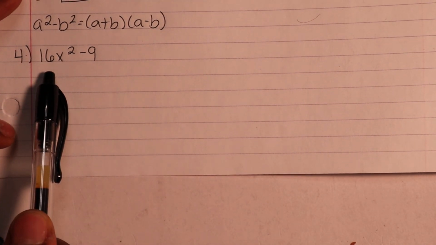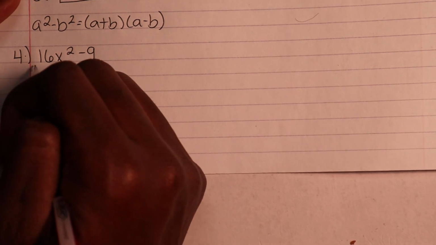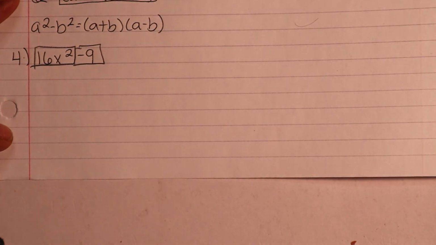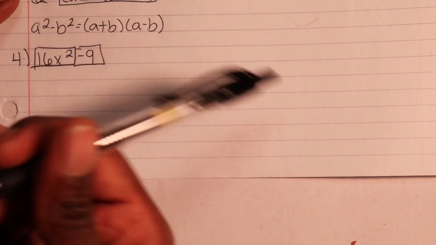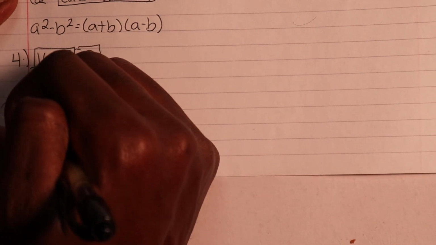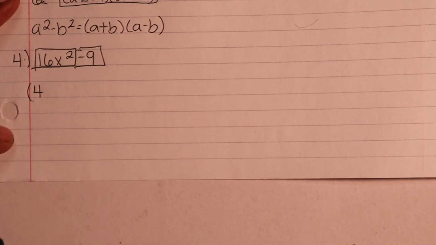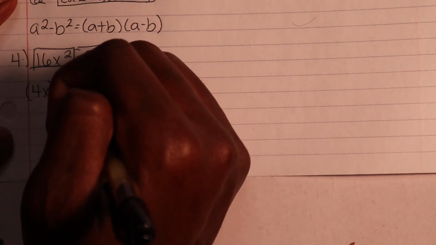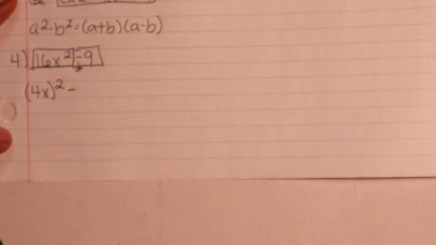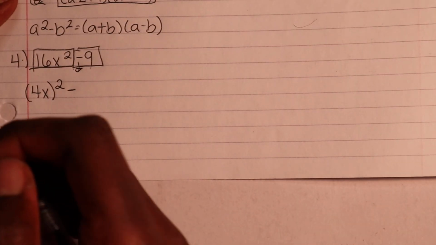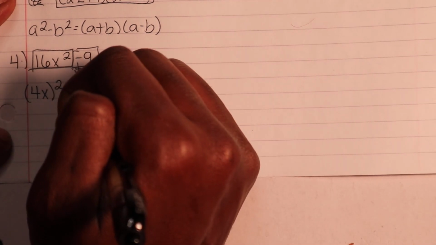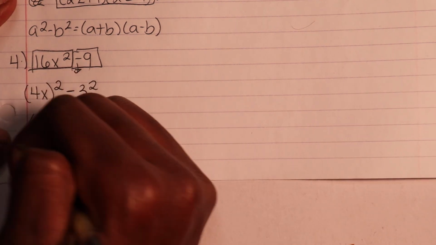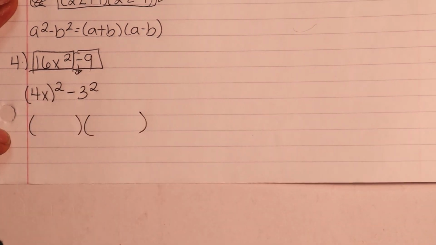We have to ask ourselves 2 numbers that will give us 16 when we multiply it right by itself. Okay, and then a 9. So we already know 4 times 4 will give us 16, correct? So write a 4, parentheses, and then we have an x. We'll drop the x, put a parentheses, a square, correct? Drop the minus sign, then ask ourselves the same question about the 9. So we know 3 times 3 will give us 9. Put that there. And since this is factoring, we put a factor sign there, factor sign here, factor sign there.